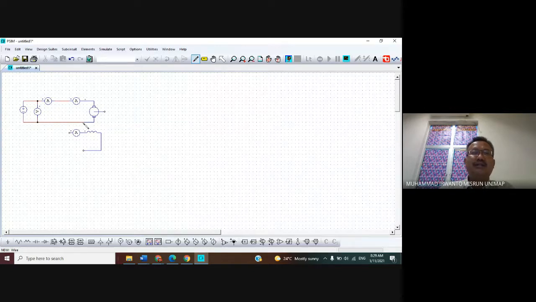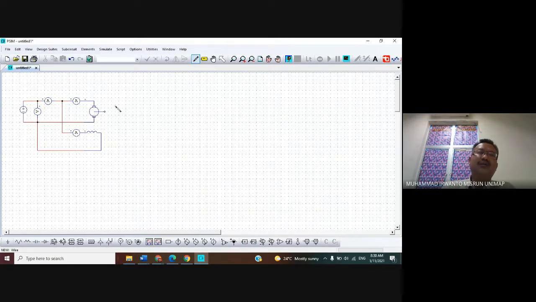Then this field winding should be connected in parallel to the armature winding. So we connect here to here, and then here to here. So we can see here that this field winding is connected in parallel to the armature winding.